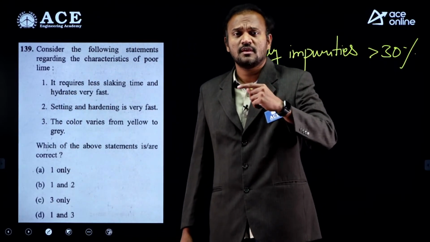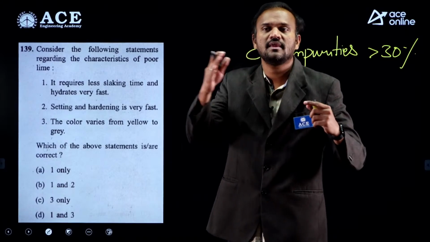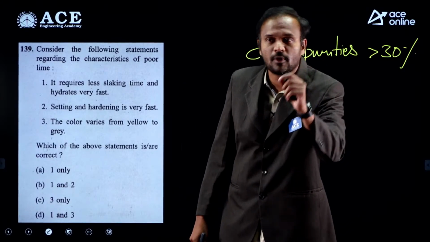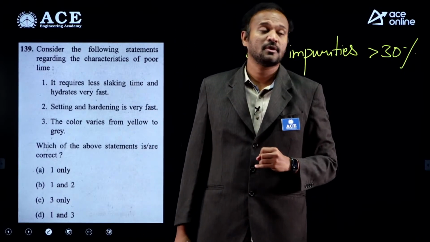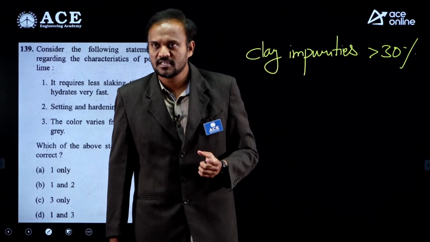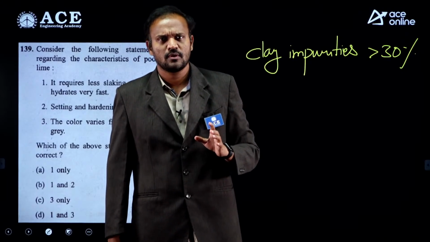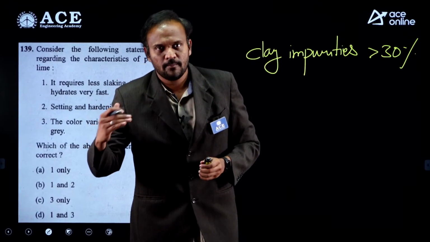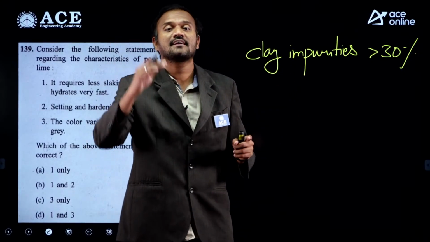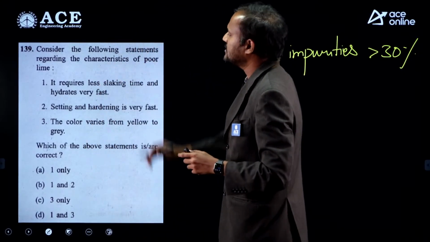Now where do we use poor lime? Only for temporary and unimportant structures. What is the problem with poor lime? It slakes very slowly, because of high clay impurity content, slaking is very slow, and the rate of strength gain is also very poor, again due to high clay content. So look at the options.